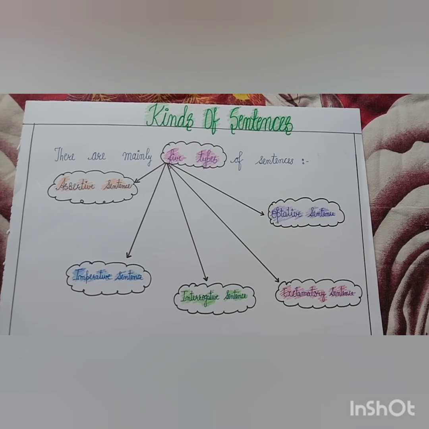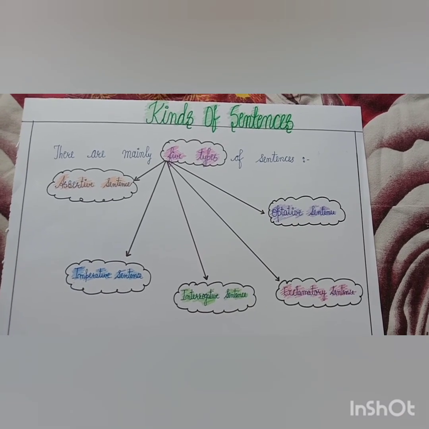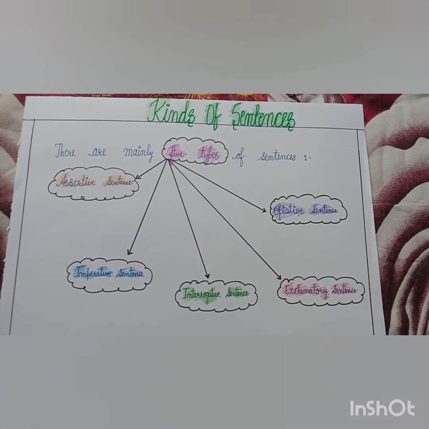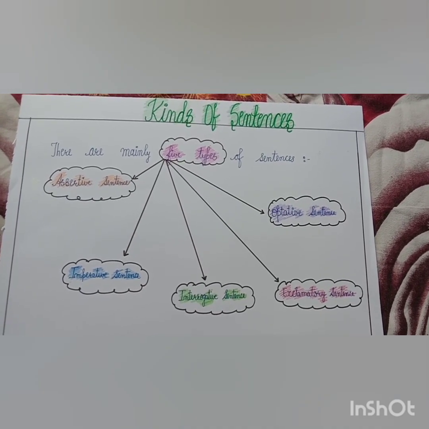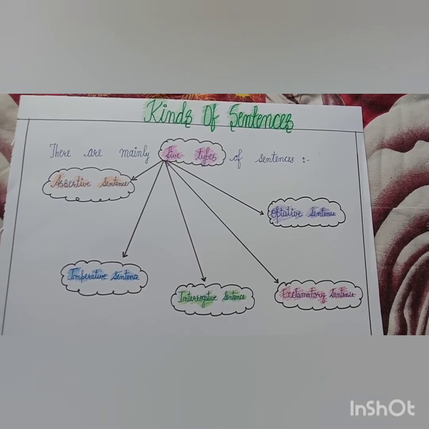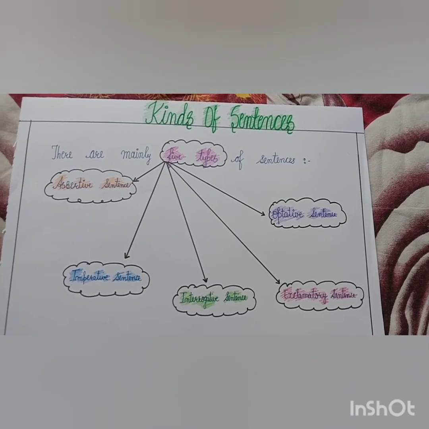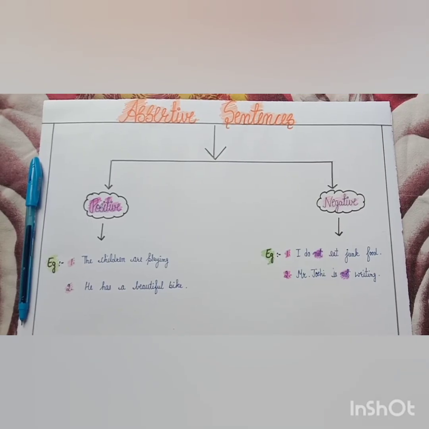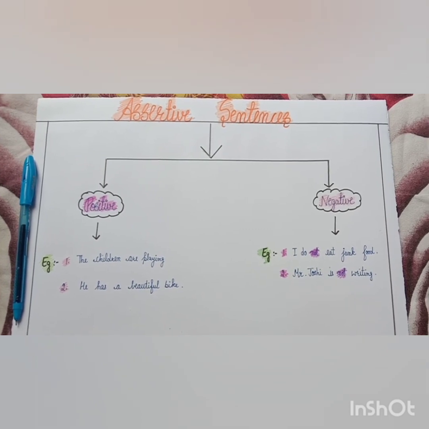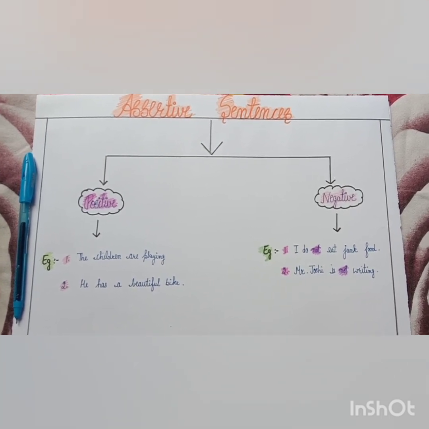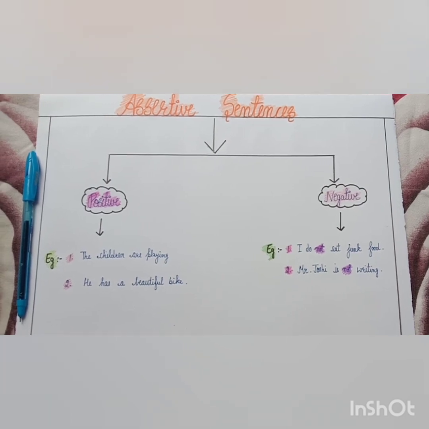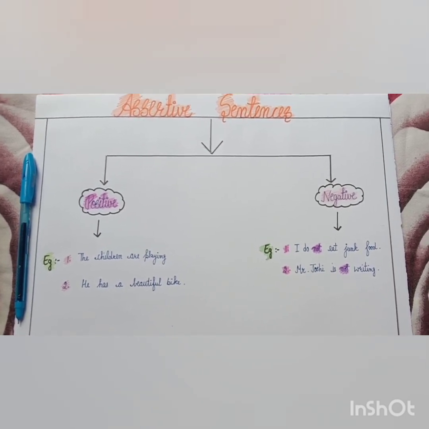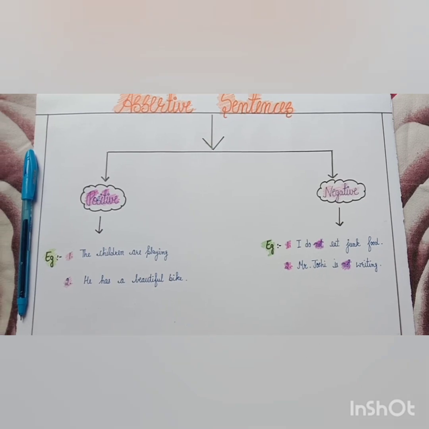The sentences are mainly divided into 5 types: assertive sentence, imperative sentence, interrogative sentence, exclamatory sentence, optative sentence. We will discuss these further. First is the assertive sentence. Assertive sentences are further divided into 2 types: positive assertive sentence and negative assertive sentence. First I will give you examples, then we will go further.